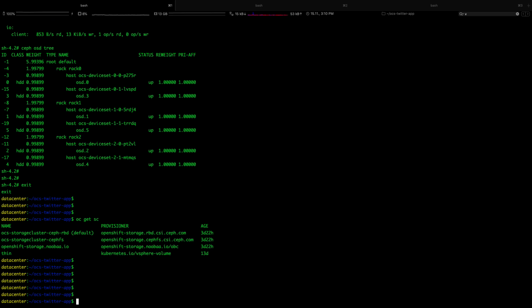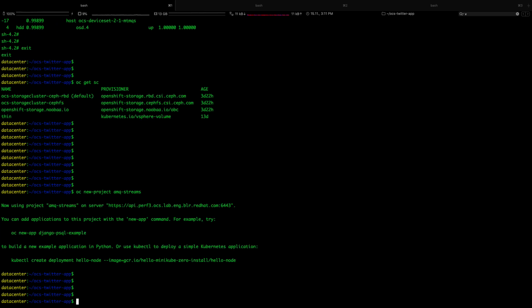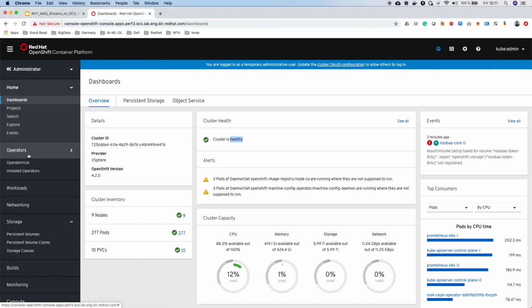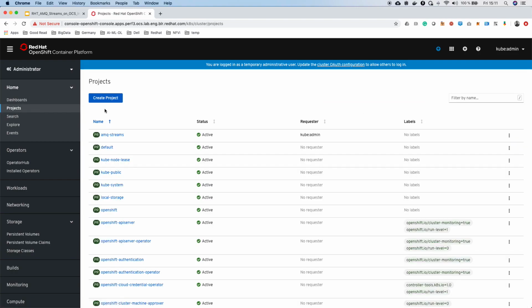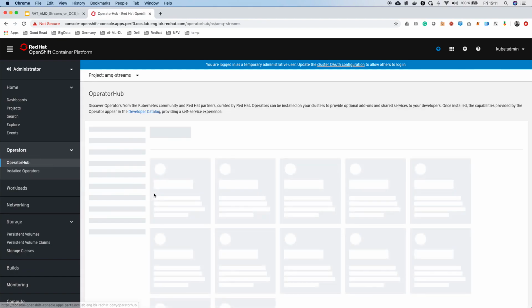So let's move on to the next section of deploying the distributed messaging service, Kafka. I'm going to start by creating a new project as any developer will do. So let's create a project, and now we have it. We also need to verify, do we have a Kafka operator in this project? Installed operators, we don't have any operator, so we'll quickly go and install the Kafka operator.